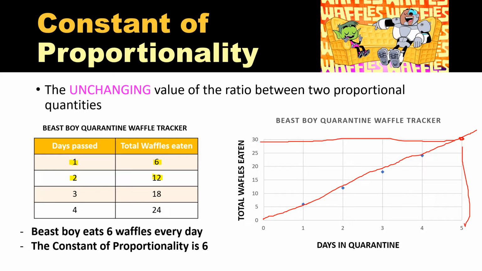The other way that you could determine that is continuing this chart. If every day he's eaten 6 waffles, all we have to do is multiply. After 5 days, we multiply that by the constant of proportionality, which is 6. That would tell us that he would eat a total of 30 waffles.